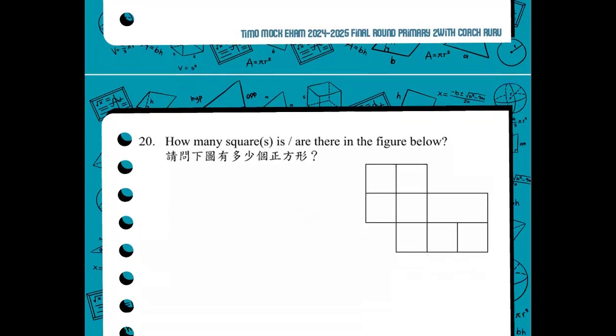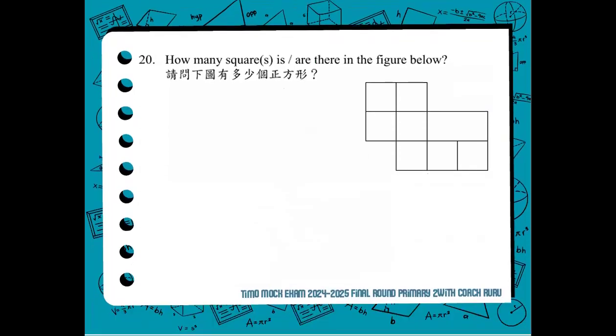Next, number 20. How many squares are there in the figure below? Well, we have to remember that a shape is a square as long as the 4 sides are equal. Meaning, if this side is 4 centimeters and the other sides are also 4 centimeters, then it is a square.